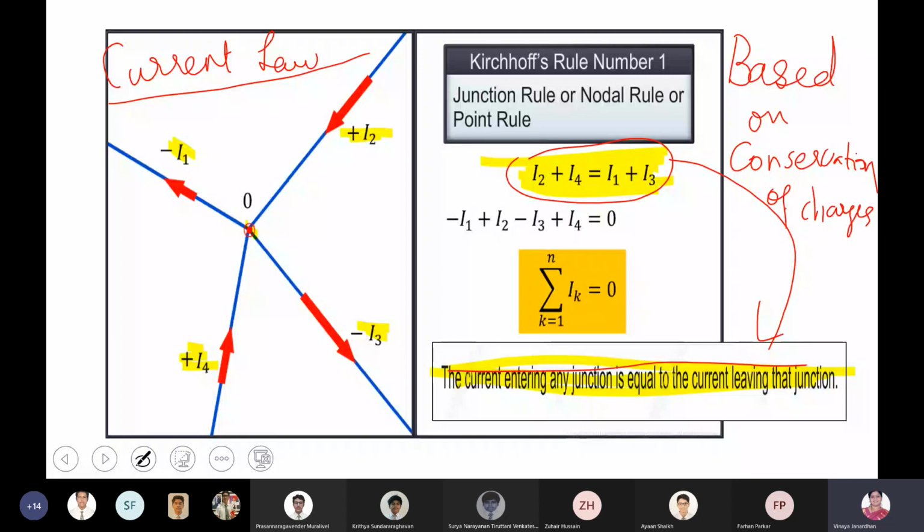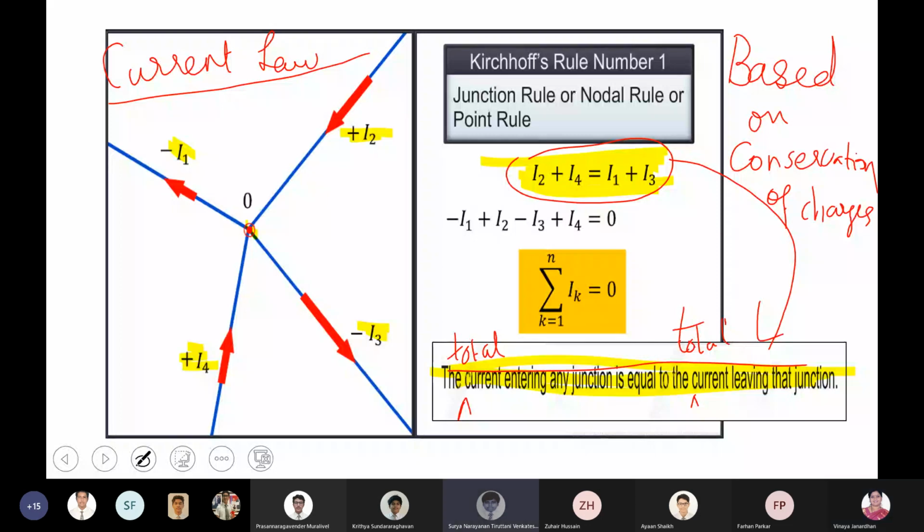The total current, I think here it is not mentioned. The total current entering the junction must be equal to the total current leaving the junction. Draw the diagram, boys. Mark the direction of the current. Mark the junction as O.